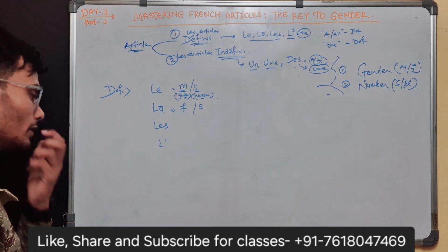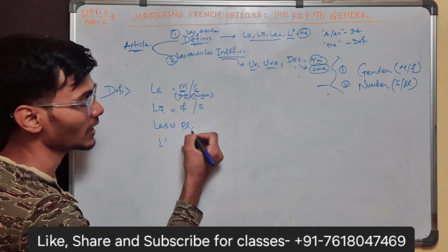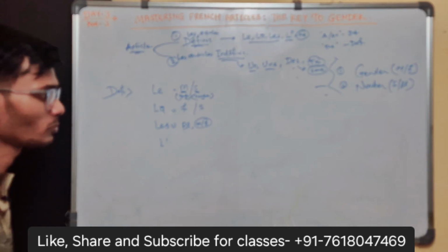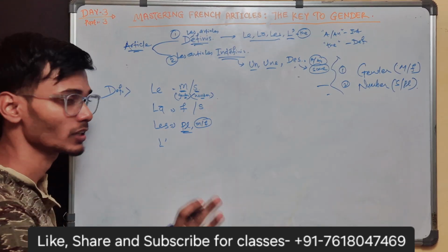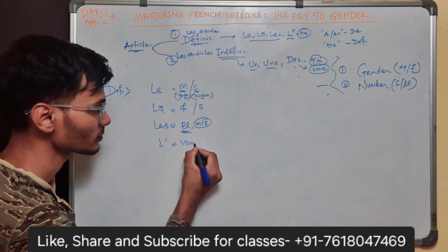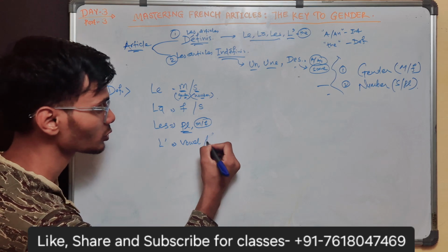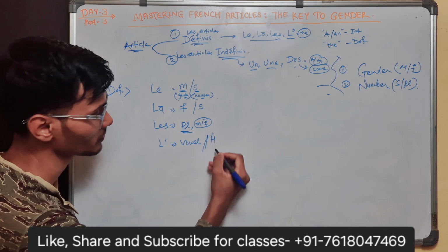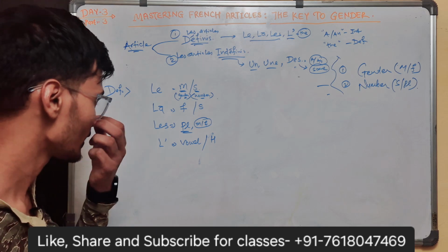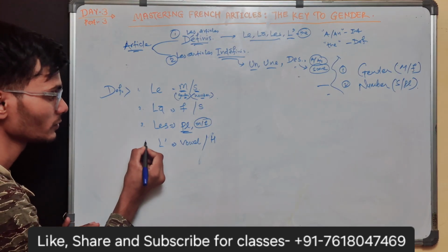So les is for plural, regardless of gender, it is just for all the nouns which are plural. And L apostrophe is for vowels. We say voyelle in French for vowel. So vowel, or you say h, right? So h is also considered a vowel, at least here. So we have these four definite articles that we are using.